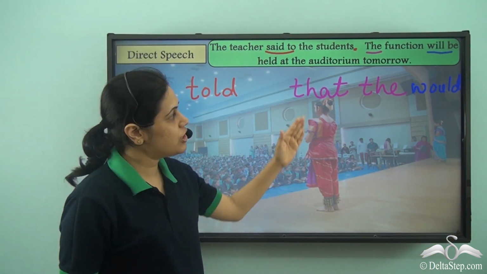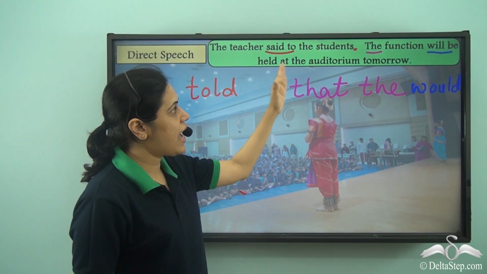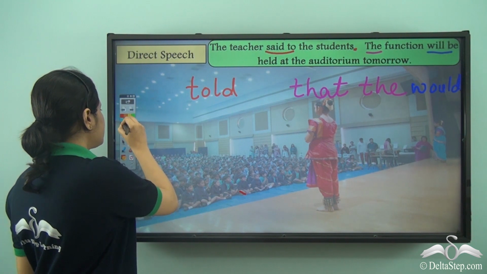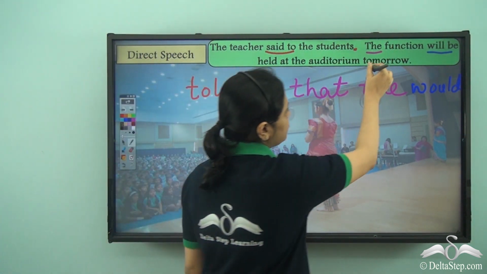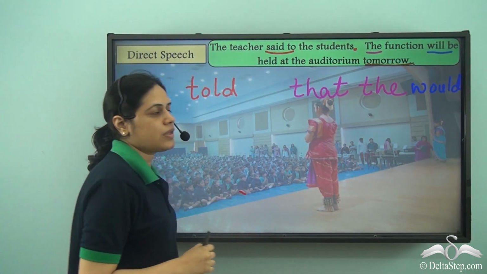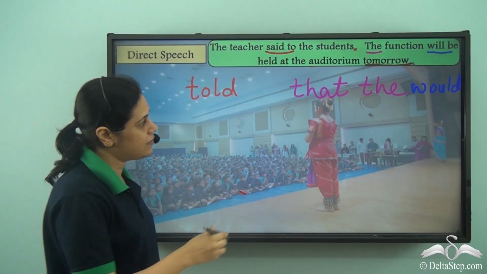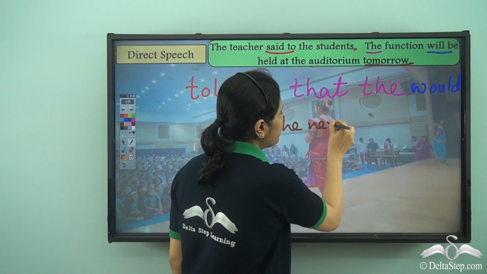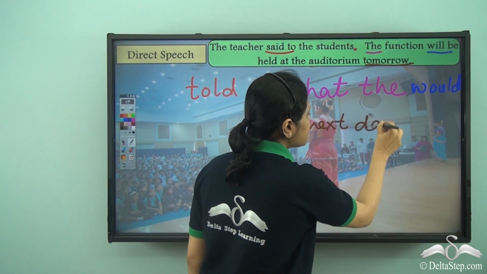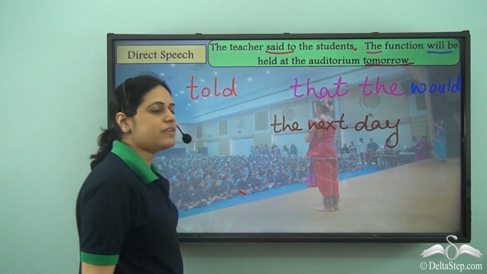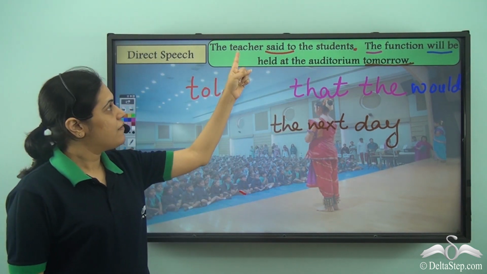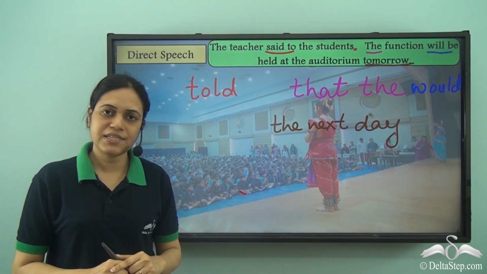That the function would be held at the auditorium tomorrow. So tomorrow means the next day. So with respect to the time when it is said, we will say the next day. That is the next day after it was said.